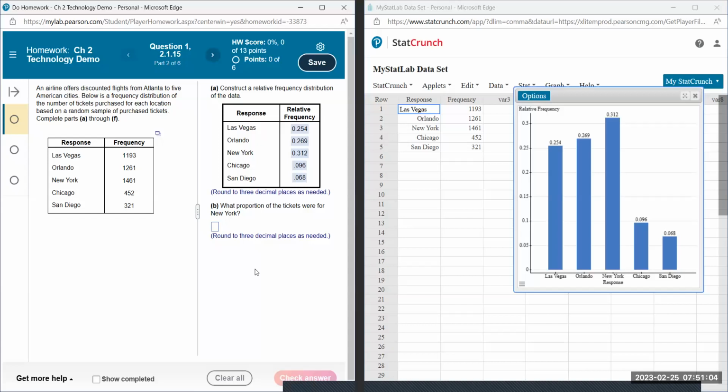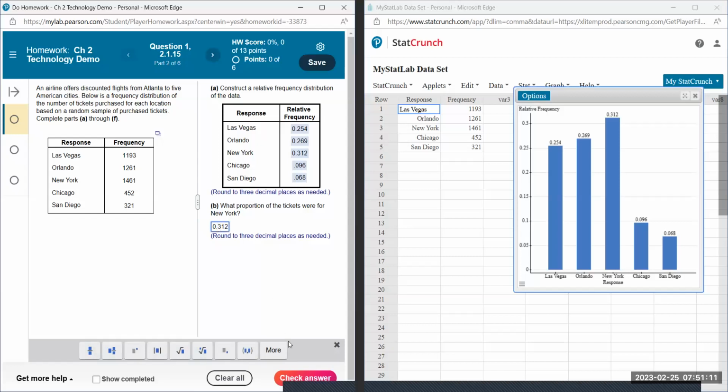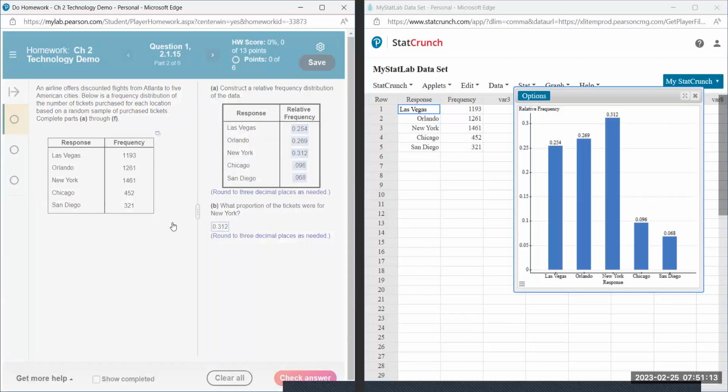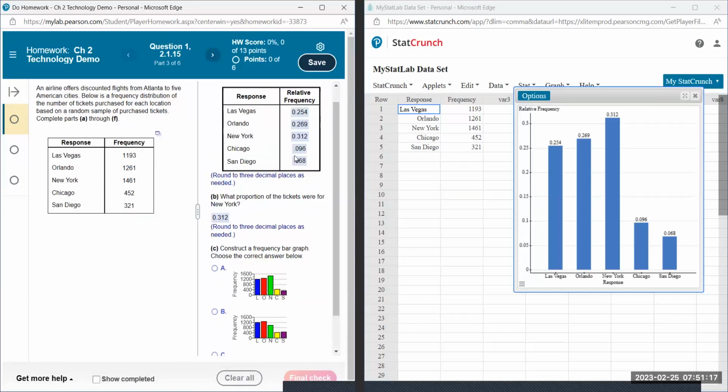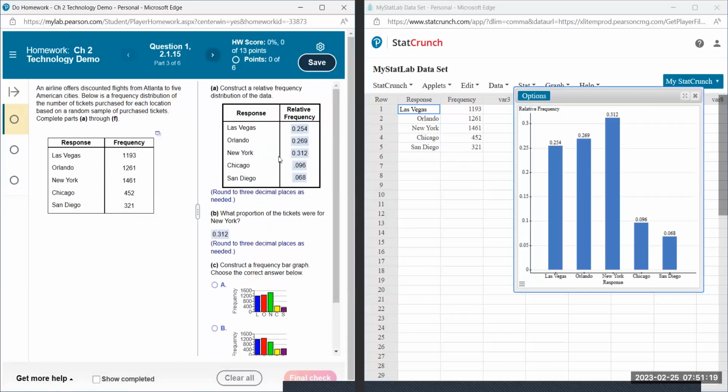What proportion of the tickets were in New York? So now I can just look here. It's 0.312, or 0.312, either one. Three decimal places, which I already have. So about 31% were New York, which was what I had said, which one was the most popular in terms of tickets sold.